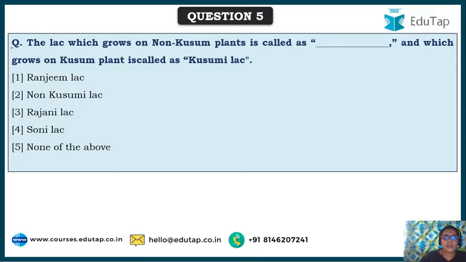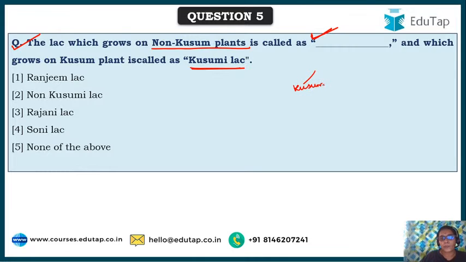So the next question says, the lac which grows on non-kusum plants is called as, and the lac which grows on kusum plants is called kusumi lac. See friends, lac insects majorly grow on 2 types of plants.